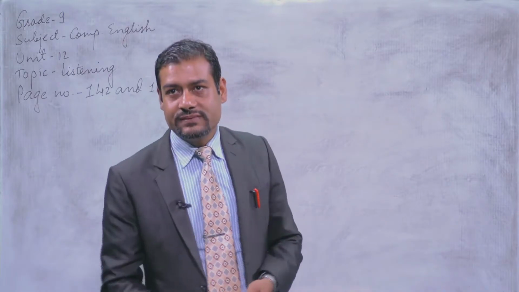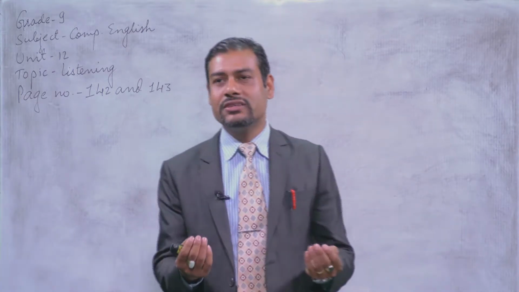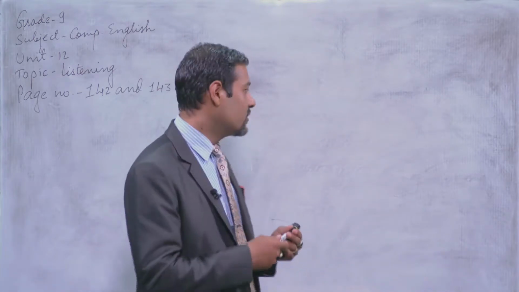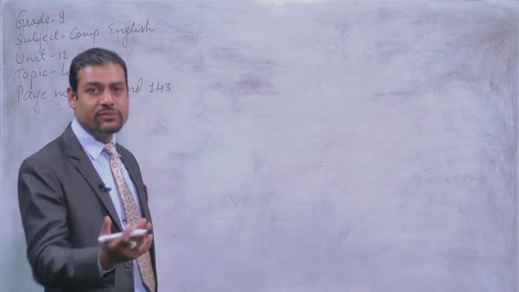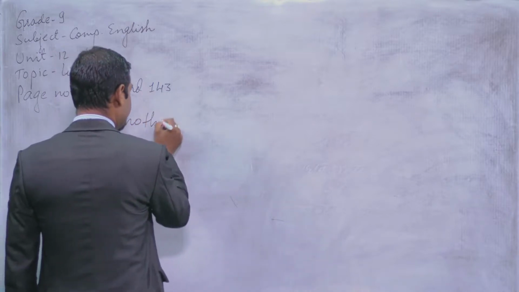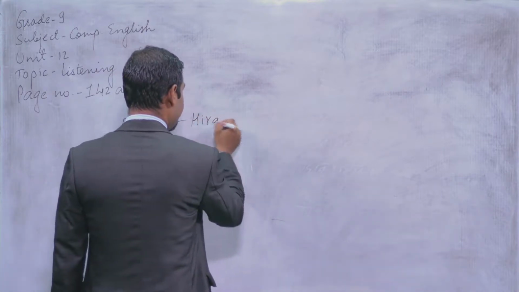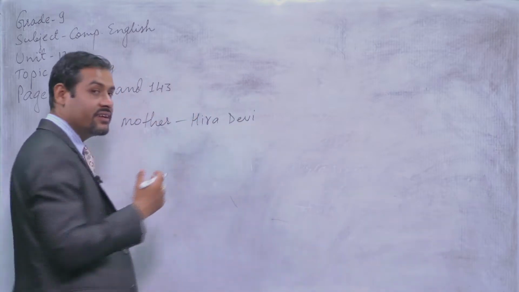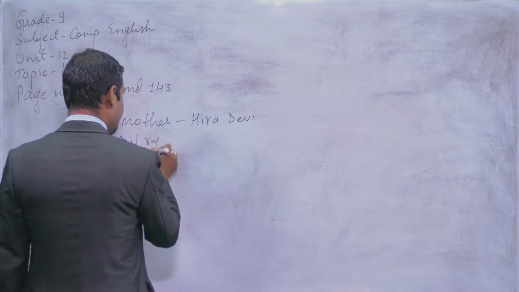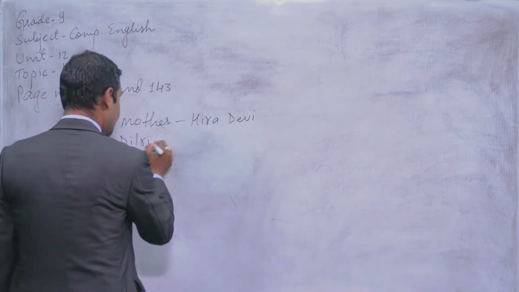So dear students, I would like to request you to guess what we are going to listen to today. So can you guess what it is about? You are right, we are going to listen to an audio material, and it is a conversation between a mother and her daughter. I would like to give you the clues. The mother's name is Hira Devi, and the daughter's name is Dilrupa, Rupa.